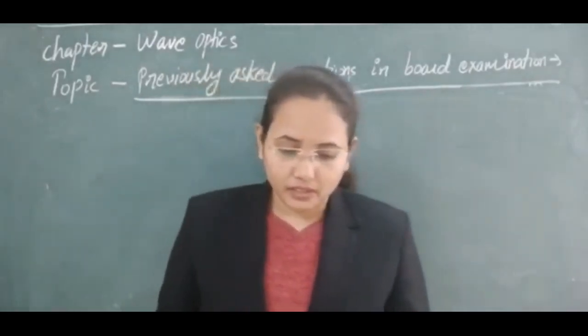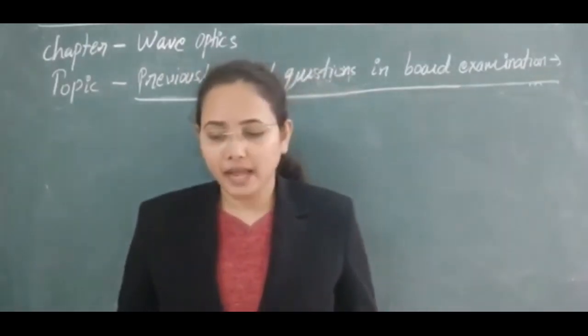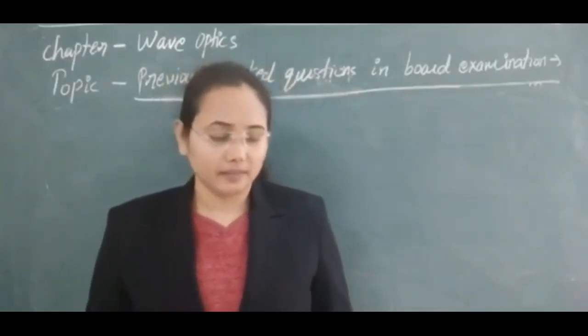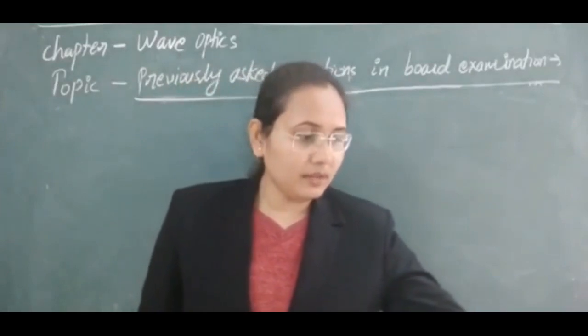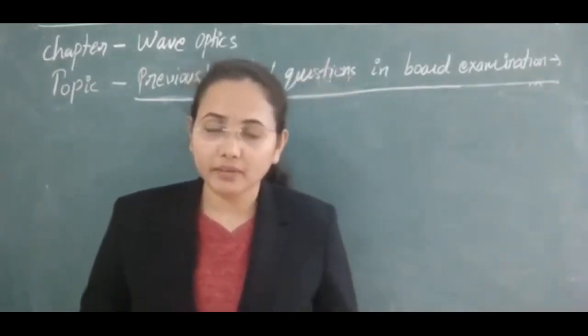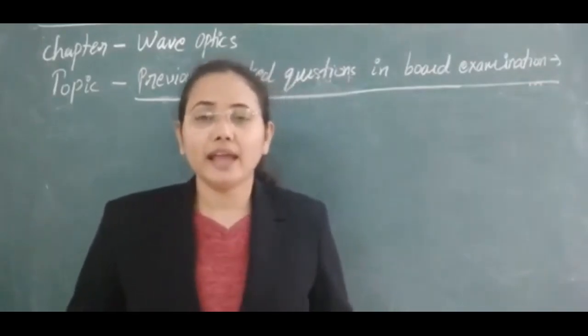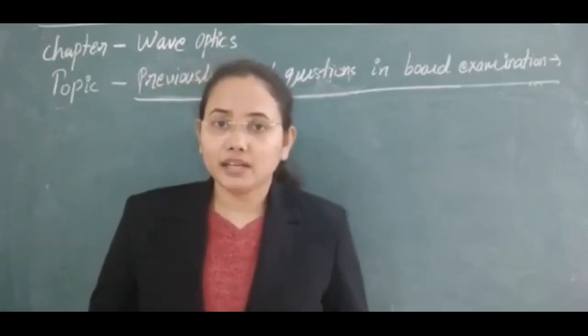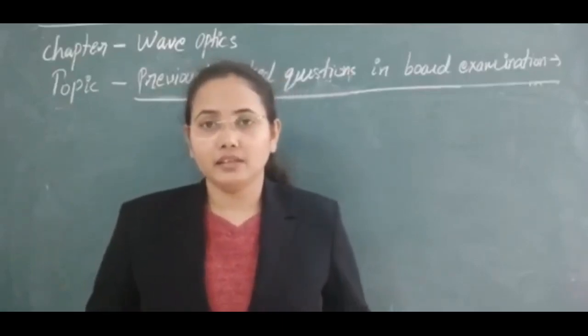So first question: compare Maxwell's electromagnetic theory with Huygens theory of light. In both concepts, we are taking light as a wave.